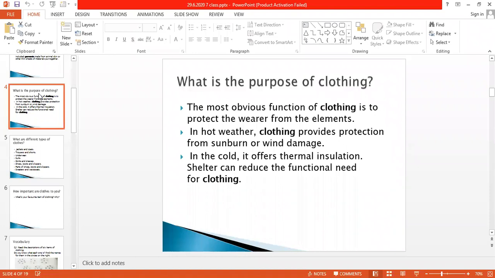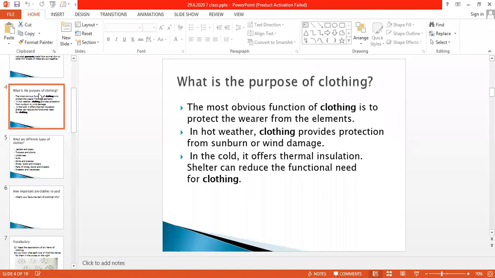In hot weather, clothing provides protection from sunburn or wind damage. In the cold, it offers thermal insulation. Shelter can reduce the functional need for clothing.